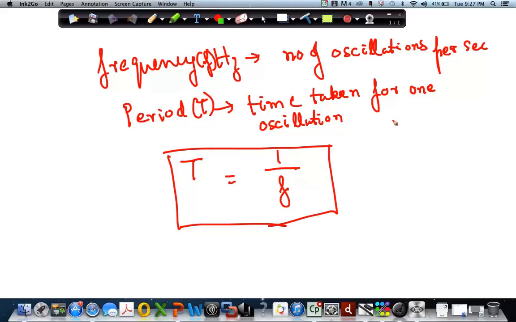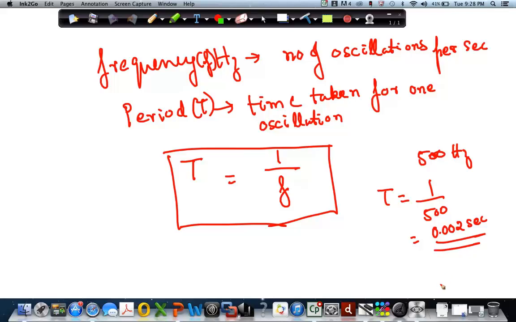So somebody says that the frequency of the tuning fork is 500. I can find the period. What is the period? T is equal to 1 by 500, which will be 1 by 5, which is 0.2, so 0.002 seconds. That's the period. So if I know the frequency, I can find the period. If I know the period, I can find the frequency also.